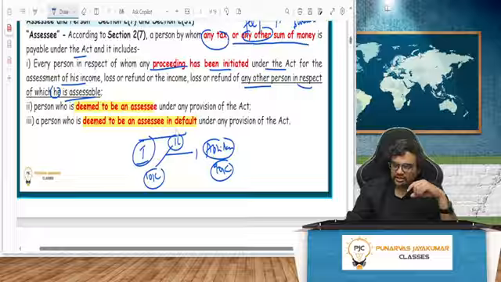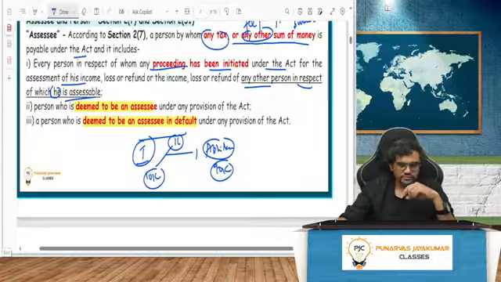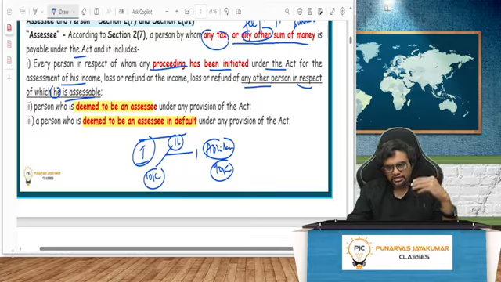Online people, are you with me? Any doubts? I will be deemed to be an assessee in default. Any doubts, guys? Got it? So one is what? Where proceeding has been initiated. Second, deemed to be an assessee. Third one, deemed to be an assessee in default.